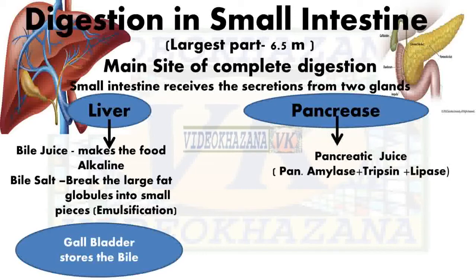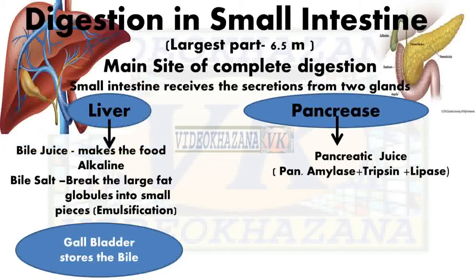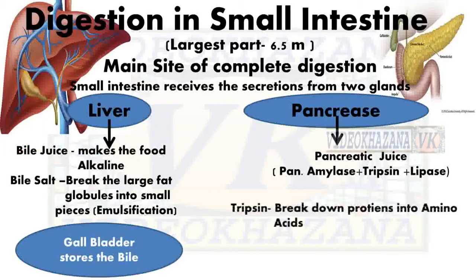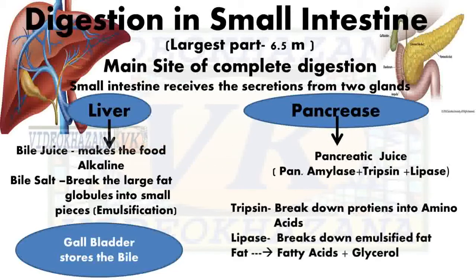Now we are talking about the pancreas, which secretes pancreatic juice, which contains pancreatic amylase, trypsin enzyme, and lipase enzyme. These three enzymes are present in pancreatic juice. Trypsin enzyme breaks down protein into amino acids.